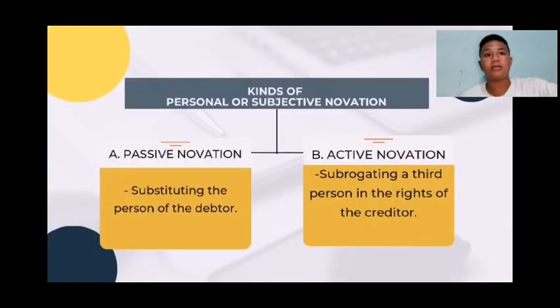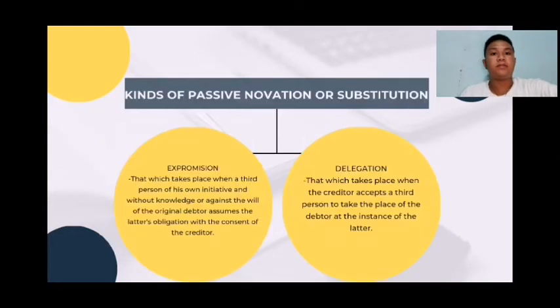So, kinds of personal or subjective novation. A, passive novation, substituting the person of the debtor. Remember, if you change the debtor, it's called passive novation. So, kinds of passive novation or substitution.